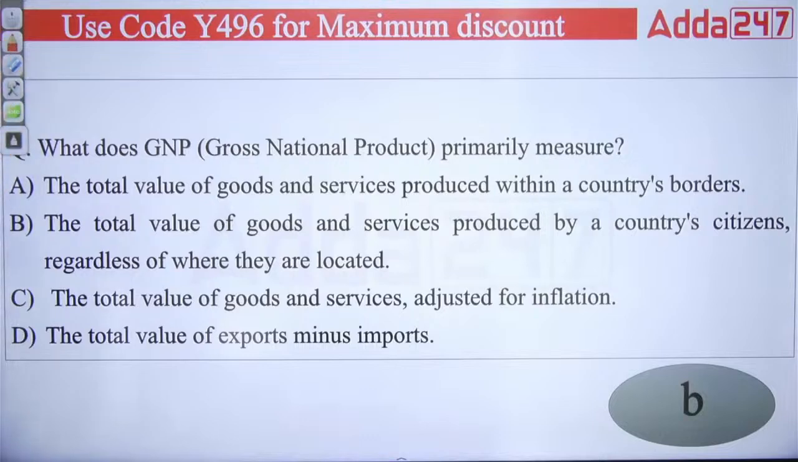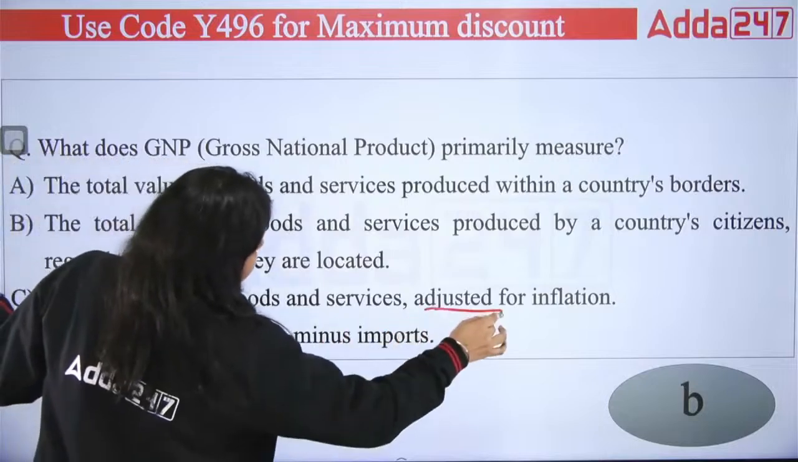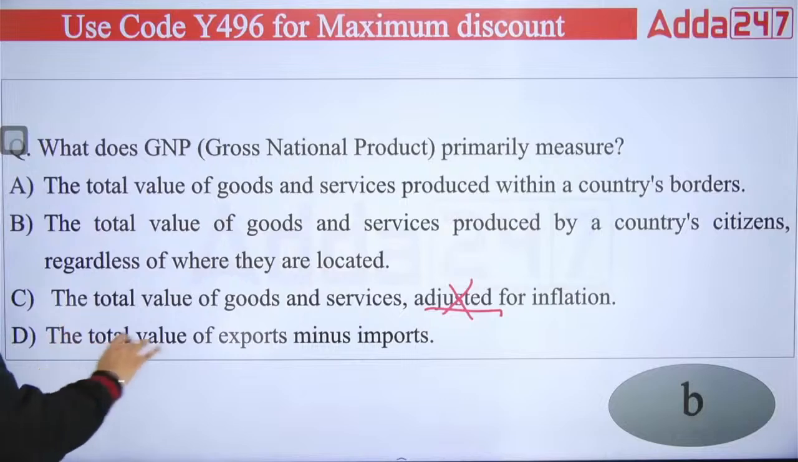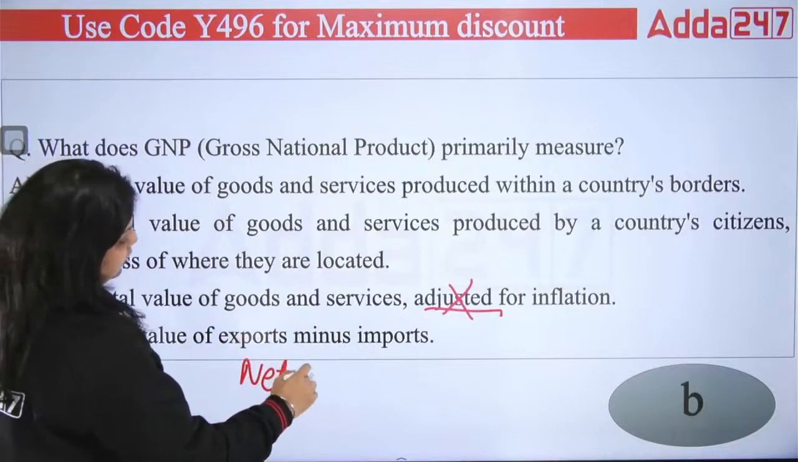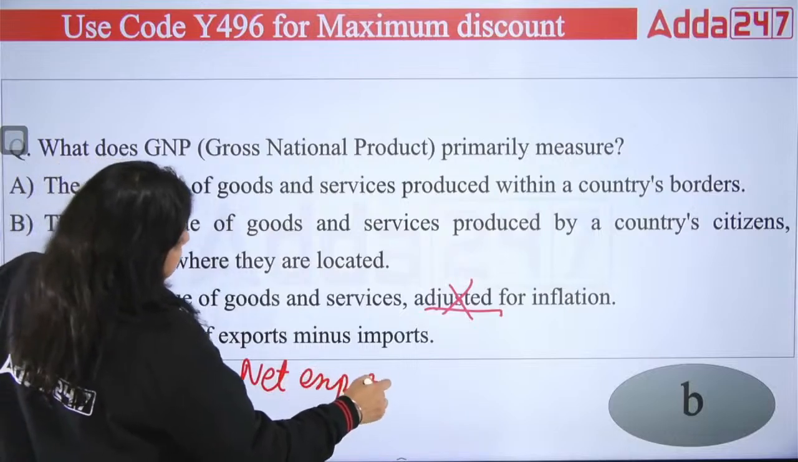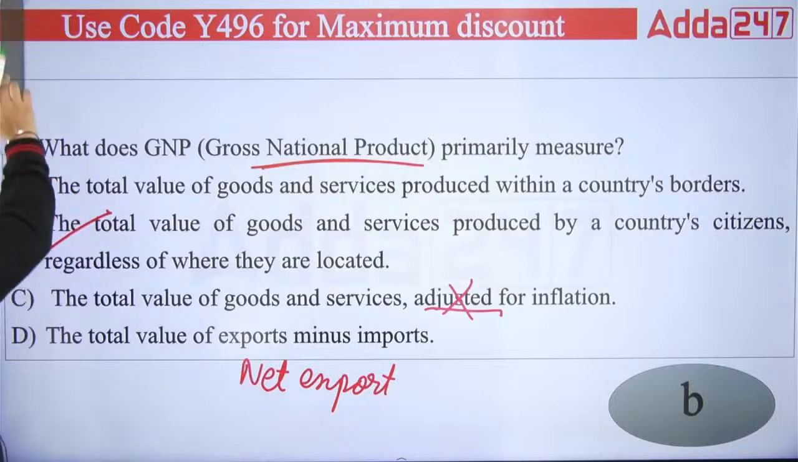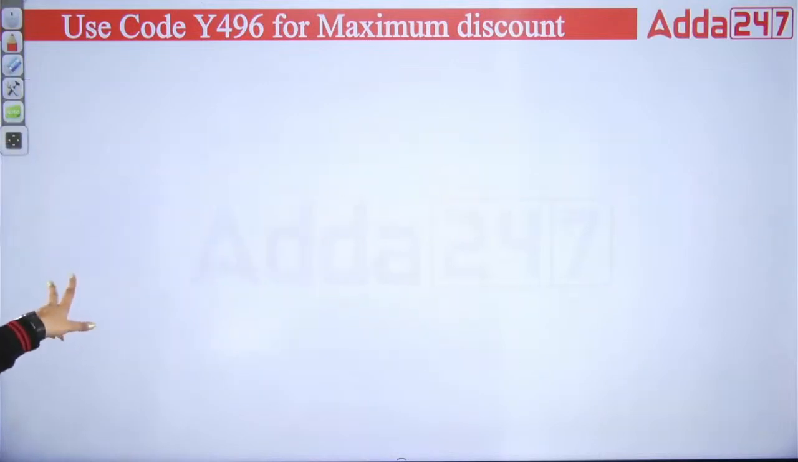Why not third and fourth? Because the third is saying the total value of goods and services adjusted for inflation. This is not your GNP, this is your real GDP. Now the total value of export minus import means your net export. It is the value of your net exports. And it was asking about your GNP. So the right answer is B, not A, not C, not D. Right answer is B.